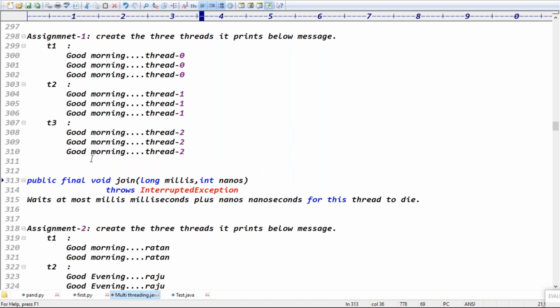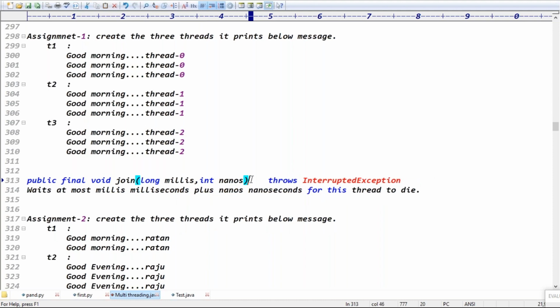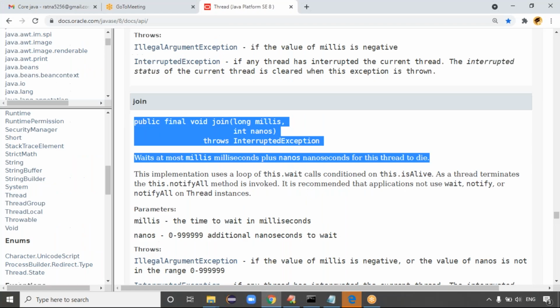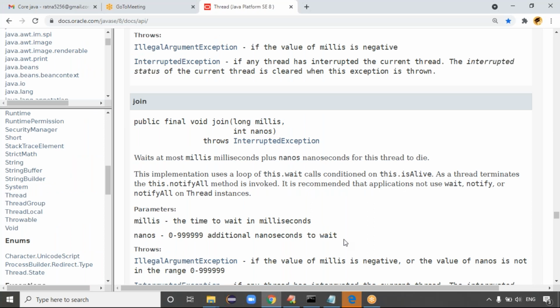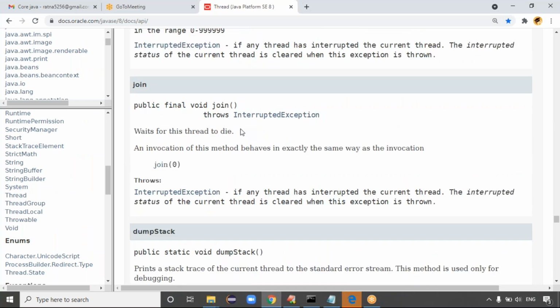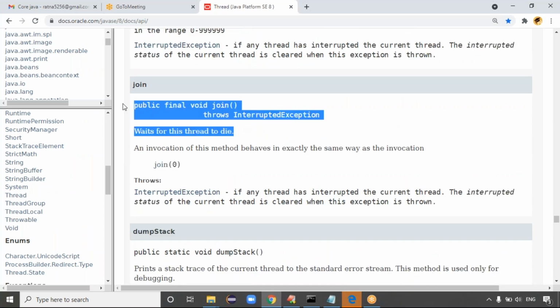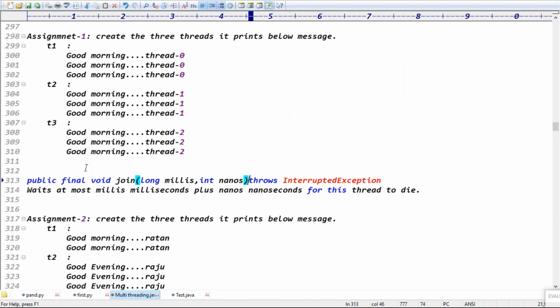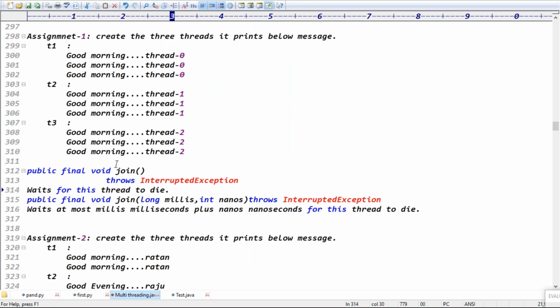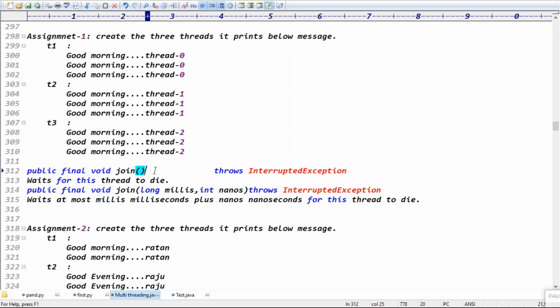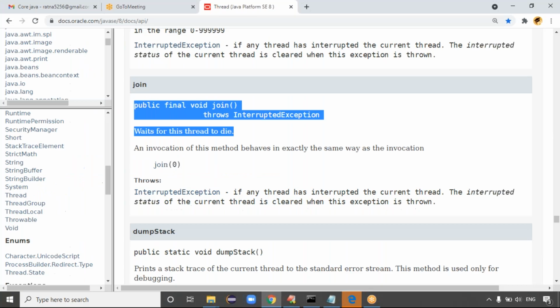So here I will tell you. Without argument, what happens, guys? Wait for this thread to die. It means the remaining threads will wait until completion of this thread, until termination, until this thread dies. Exactly. What if you give the milliseconds?